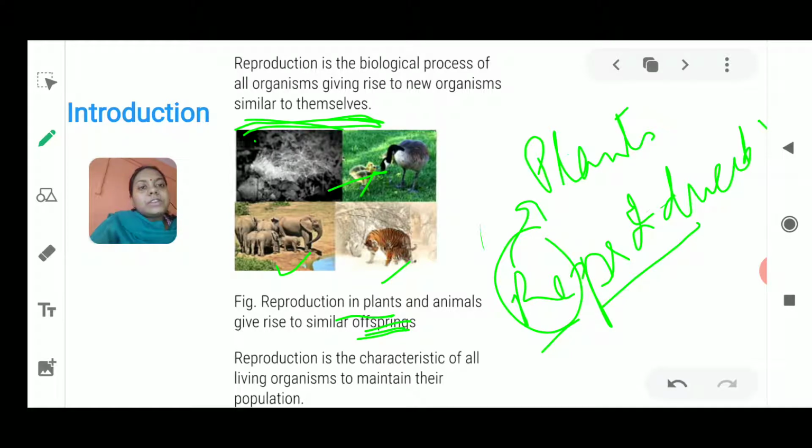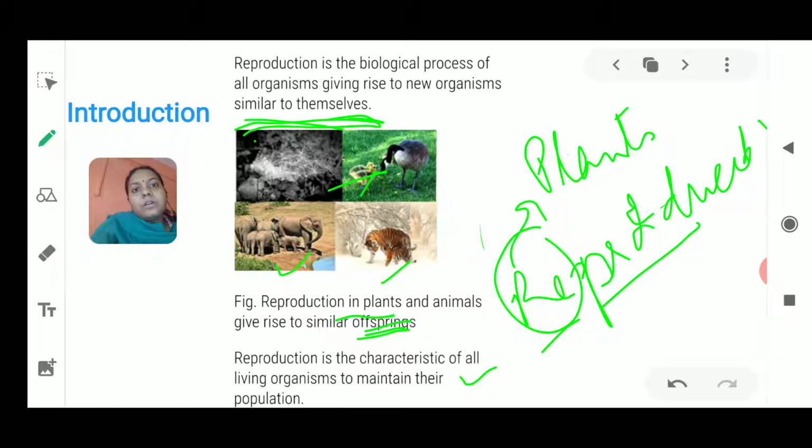Reproduction is the characteristic of all living organisms to maintain their population. What if only one neem tree was present, if no seeds were there, or if there were no mangoes? How can you see that there are so many trees all around, so many mango trees, neem trees, vegetable plants and trees? It means there are certain things which give rise to a new kind, but very similar to them.